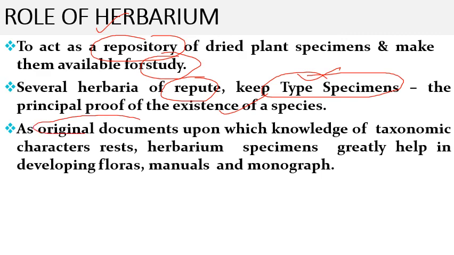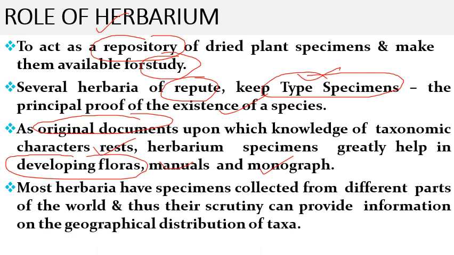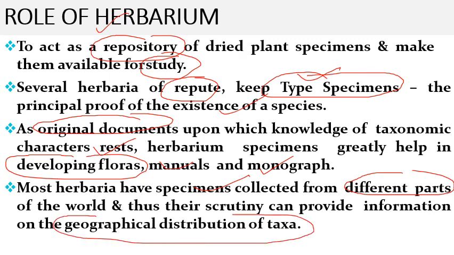These original documents, upon which the knowledge of taxonomic characters rests, help in developing various floras, manuals and monographs. These are the documents which contain information regarding a particular plant species. Most herbaria have specimens collected from different parts of the world, and thus they help in providing information regarding the geographical distribution of various plant species, which gives us knowledge of the distribution of different species in the world. So these are the various roles of herbarium.